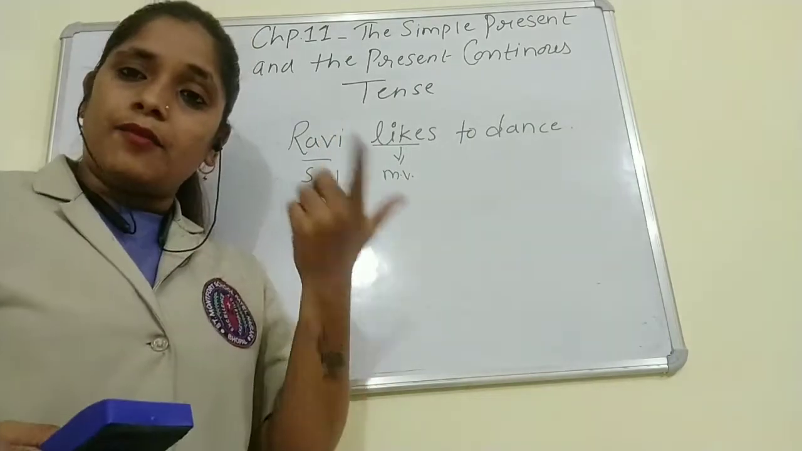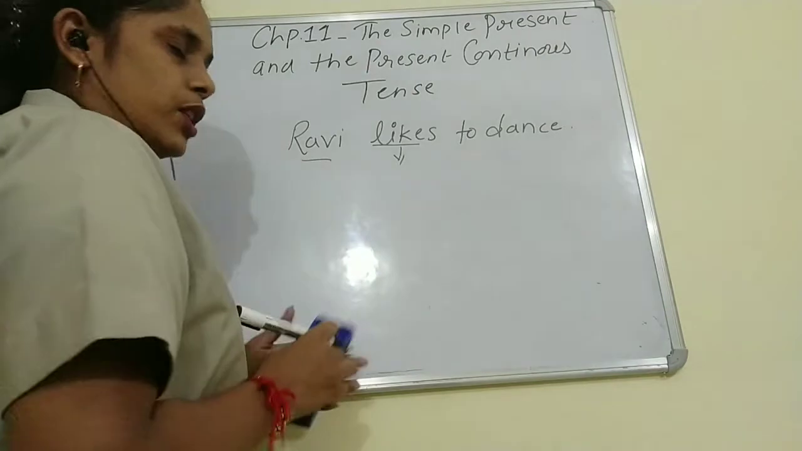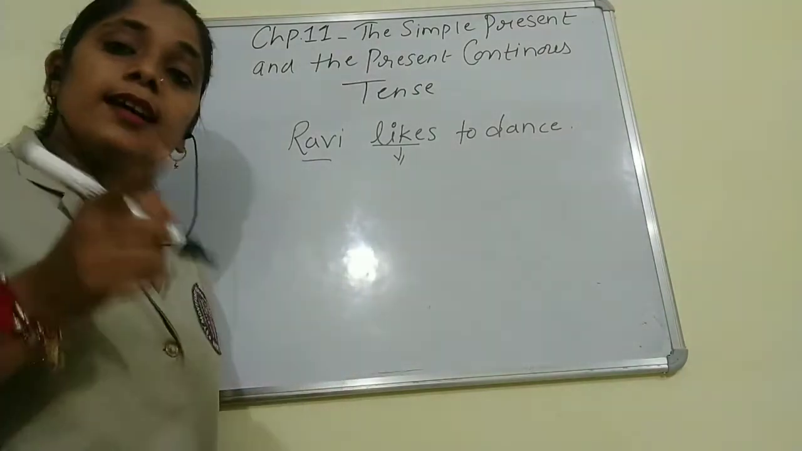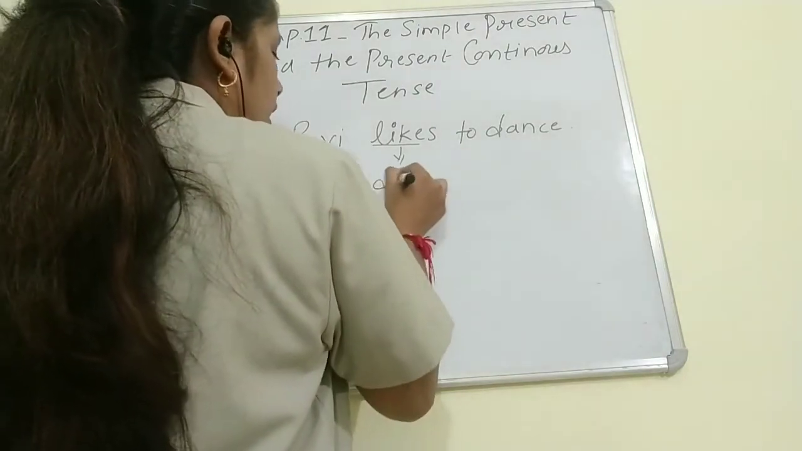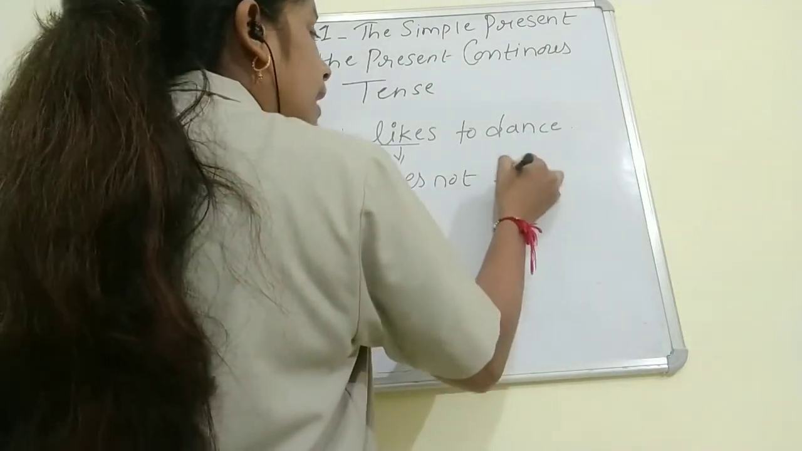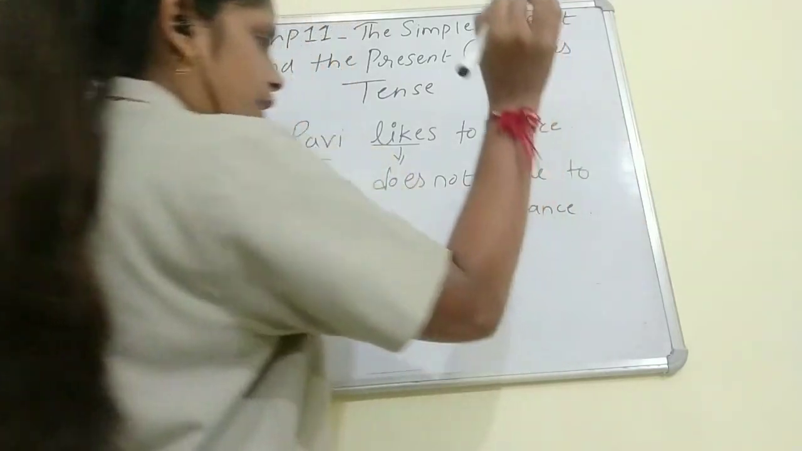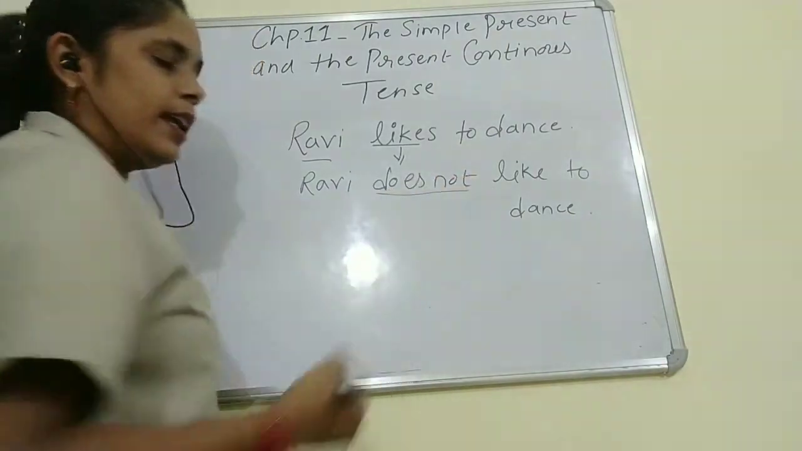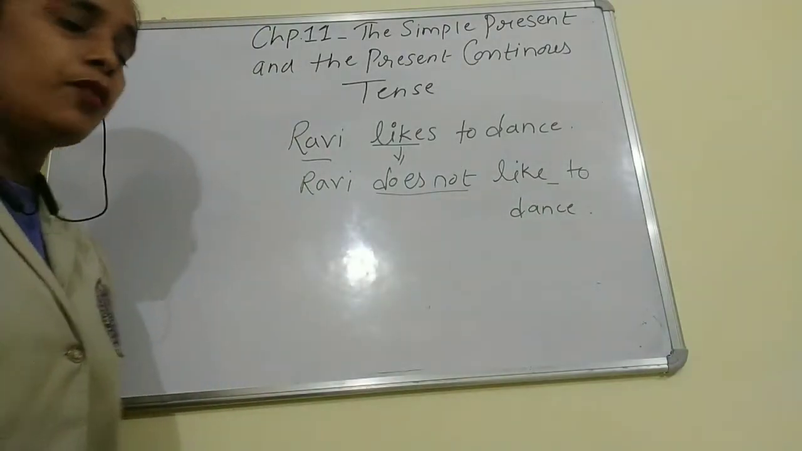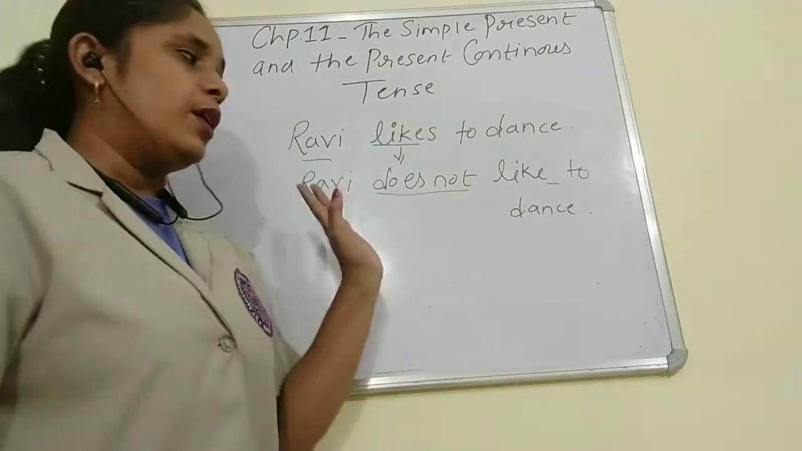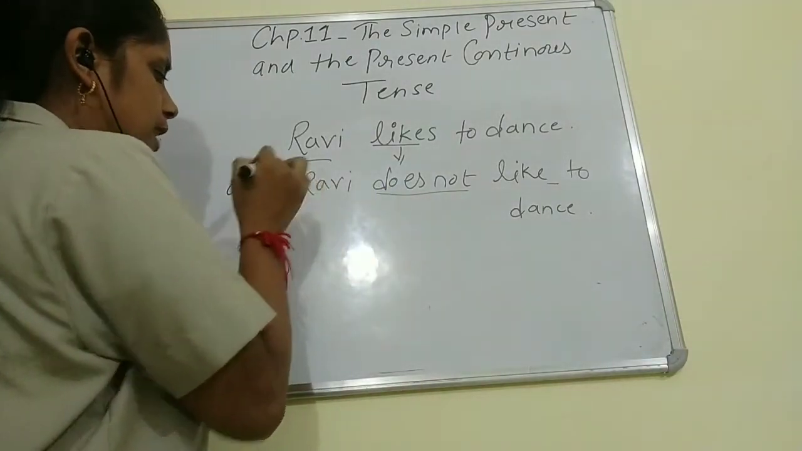Now I have to frame a negative sentence for this. How will you frame it? You will use does not. So the sentence will be Ravi does not like to dance. See children, as soon as I added does not, I removed the s from the main verb. Like this you have to frame a negative sentence. This one is a negative sentence.